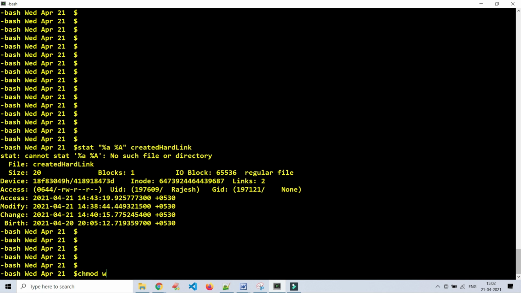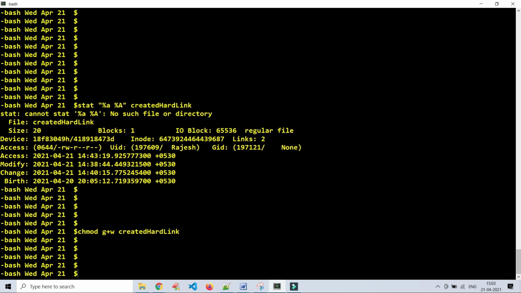W. I want to give write access, that is why I am using the plus symbol. For group I want to give write access. What is the file name?